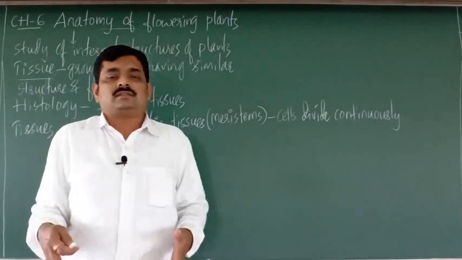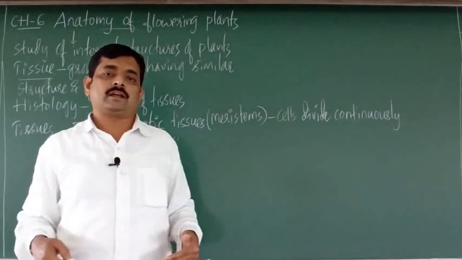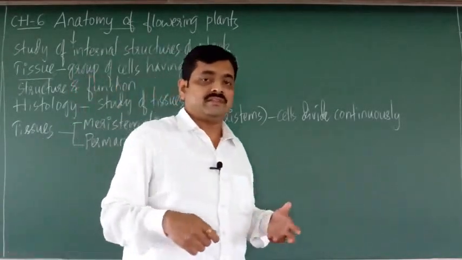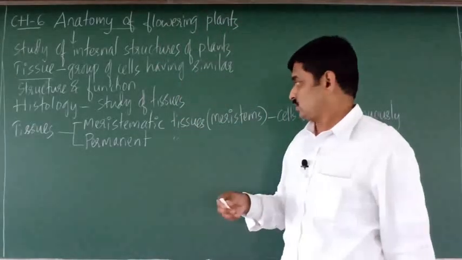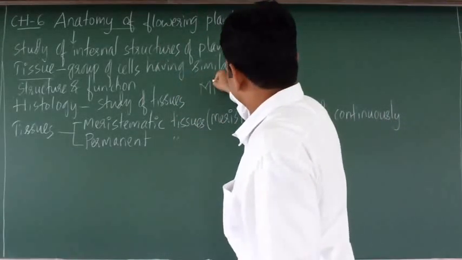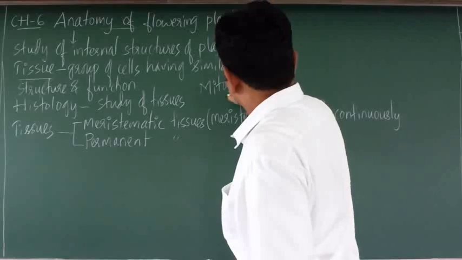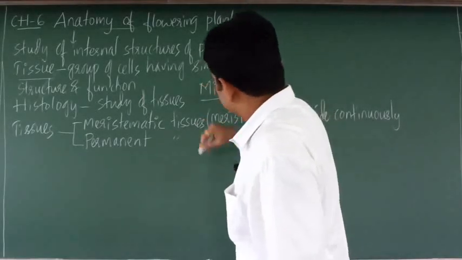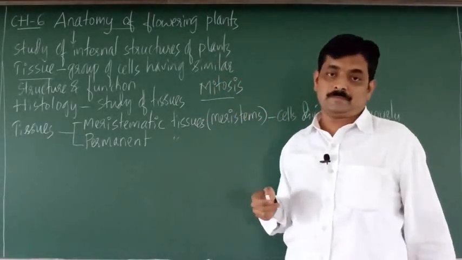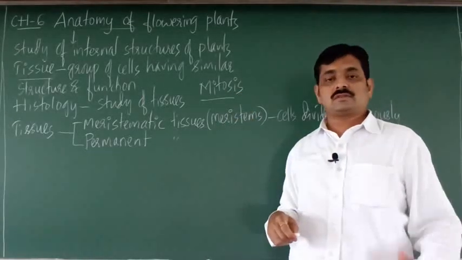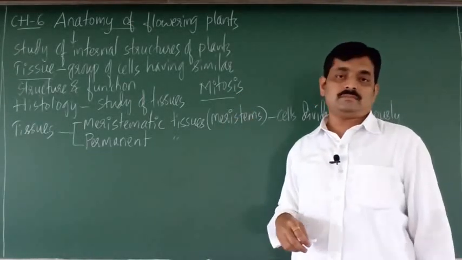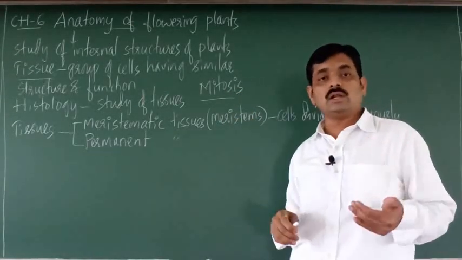So these are dividing cells, right? They go on dividing by a type of cell division that is called mitosis. Mitosis is equal division. Mitosis is called equal division.